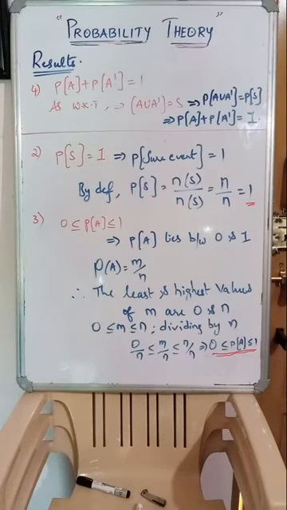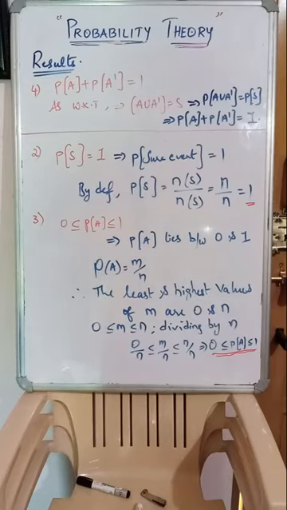Here A union A dash will always be equal to the whole sample space, right? The total. Probability of A and probability of A dash together, the total will always be the sample space. Apply probability to that. Probability of A union A dash equals probability of S, and as you know, since they are disjoint, P of A plus P of A dash.